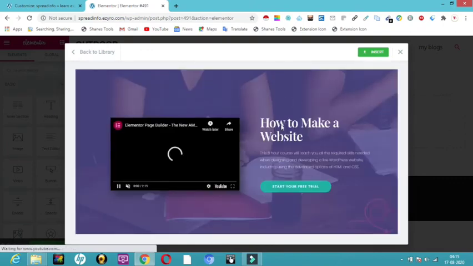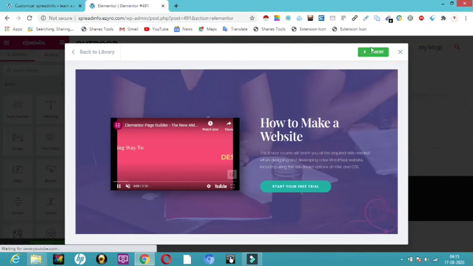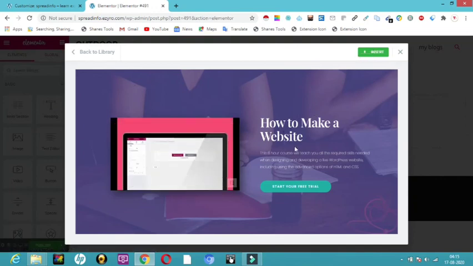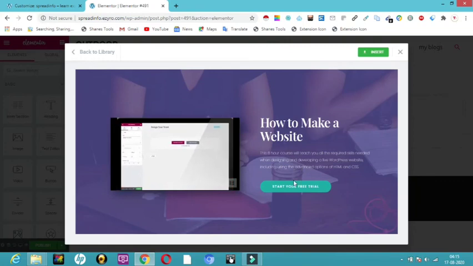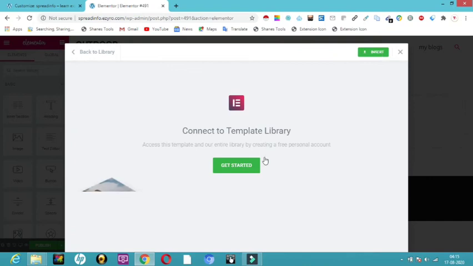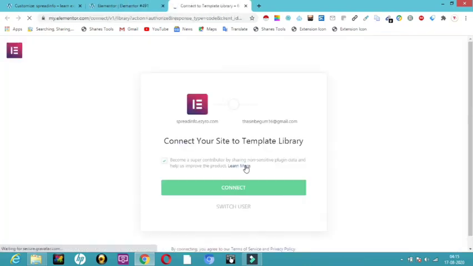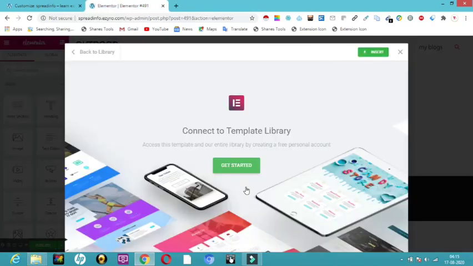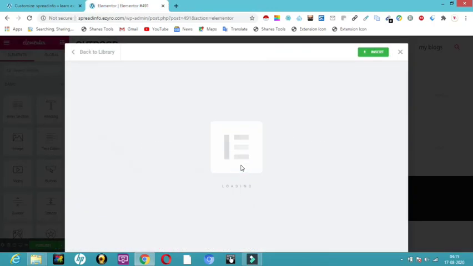So here you can see this is how it will look like. Here you can have a video, a heading and a paragraph, and here a button. So it's really nice. So I'll just click on insert. So I'll just click on get started, and connect the site to the template library. So I'll just click on connect. So I'll just click on get started.